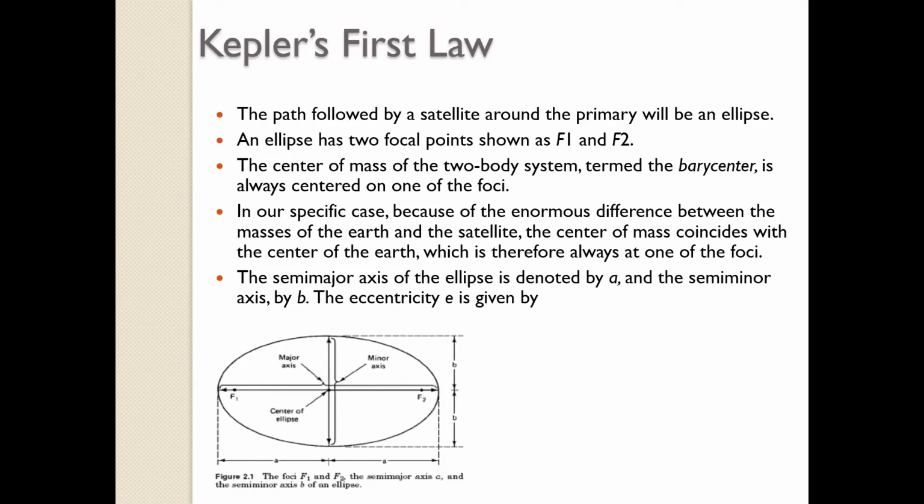Eccentricity is defining the shape of an ellipse. It's root over a square minus b square. I think I'm correct. I need to check the value. Somebody can correct me if I'm wrong.